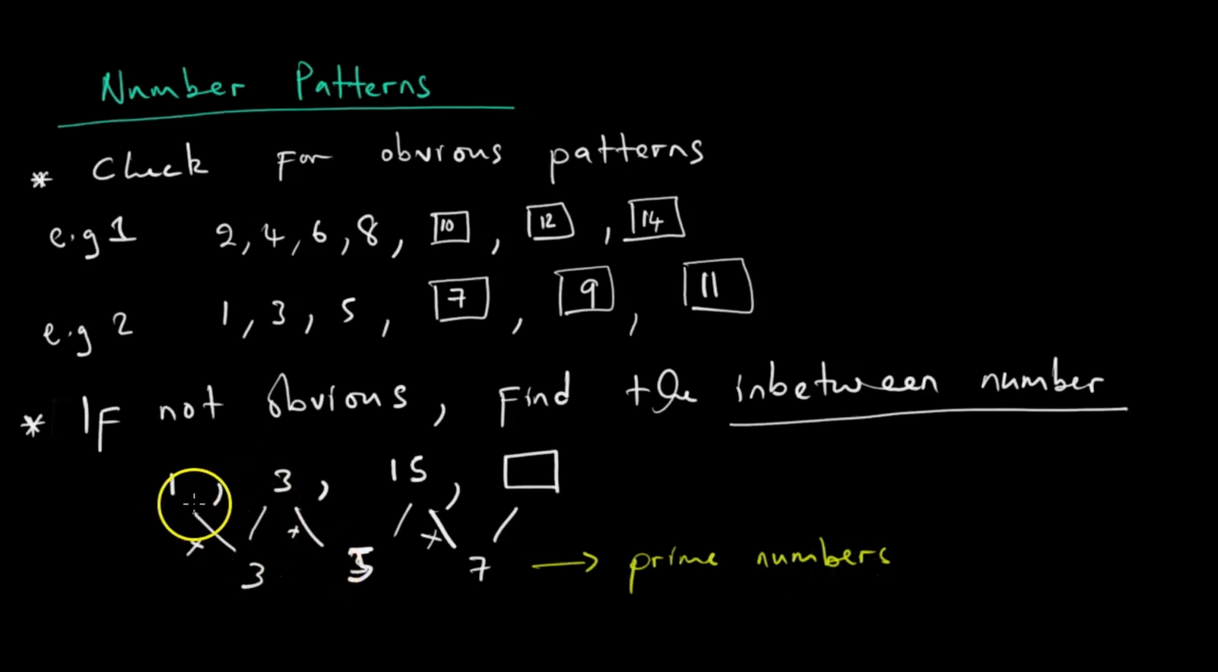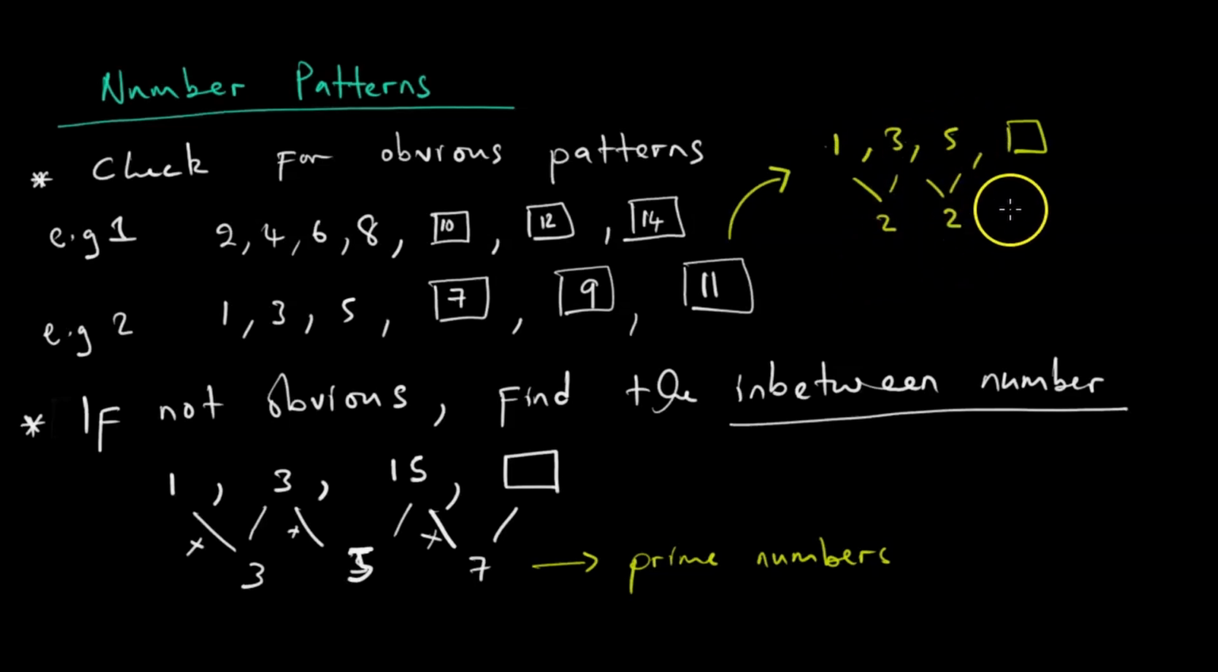So the in-between numbers exist at different levels of relationships. We can take this for example. 1, 3, 5. We need to know what is next here. So 3 minus 1 gives 2. 5 minus 3 gives 2. So the relationship we are seeing here is that below there are 2s. So 5 plus 2 we get 7. 7 plus 2 gives 9.